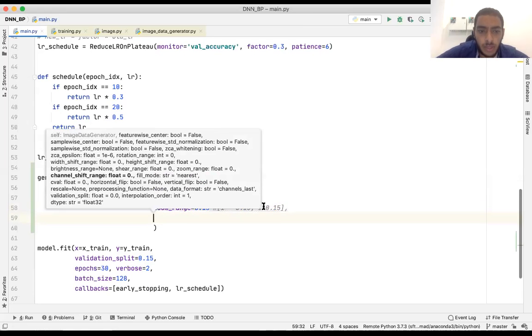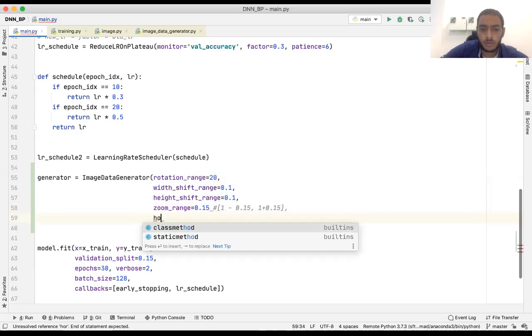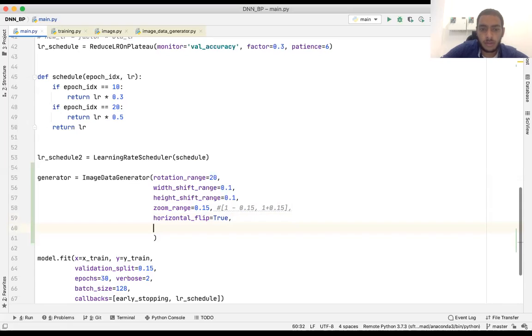What else? Oh, we can choose horizontal flipping also. It's very nice for this problem. If it's true, then by 50% chance, the image will be flipped horizontally. I will not choose vertical flipping. I don't think it's appropriate here. Maybe you can try it.